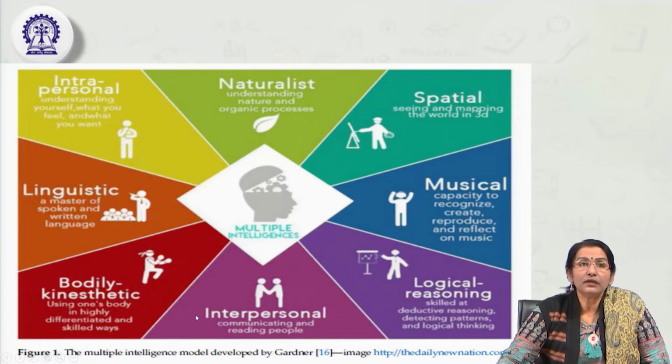Then body kinesthetic intelligence. That means the people who are very thorough in understanding their own body, their physical ability, their talents, so far as sports and kinesthetic body activities are concerned, they are very good.